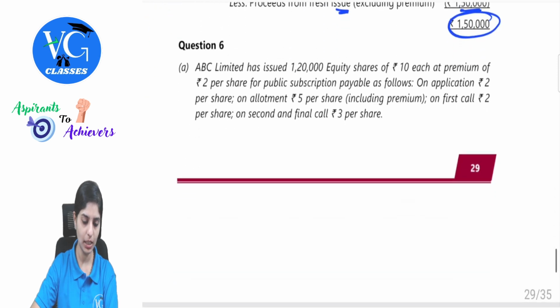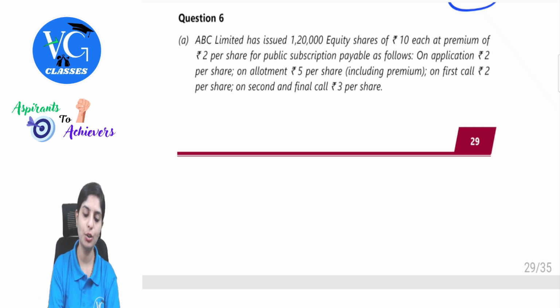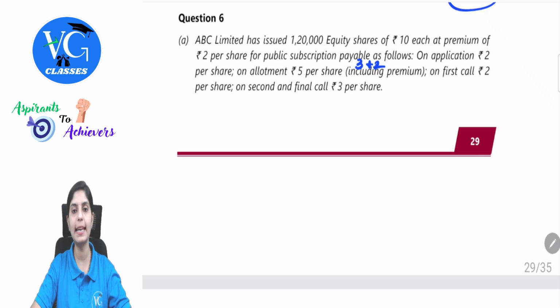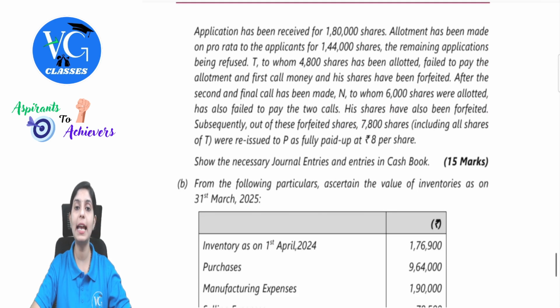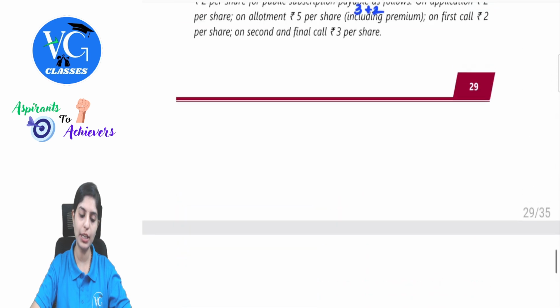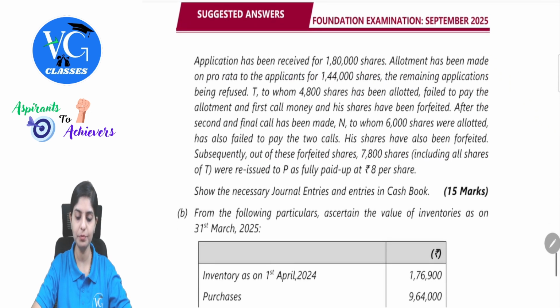Next, last question. ABC Limited has issued 1,20,000 equity shares of 10 each at a premium of rupees 2 per share for public subscription payable as follows. On application 2 rupees, on allotment 5 including premium. If I have to break this, 2 rupees was the premium, so 3 plus 2. Then on first call 2 rupees and on second and final call 3 rupees per share. Application has been received for 1,80,000 shares. So what was the issue for 1,20,000 shares? But you have received excess application.